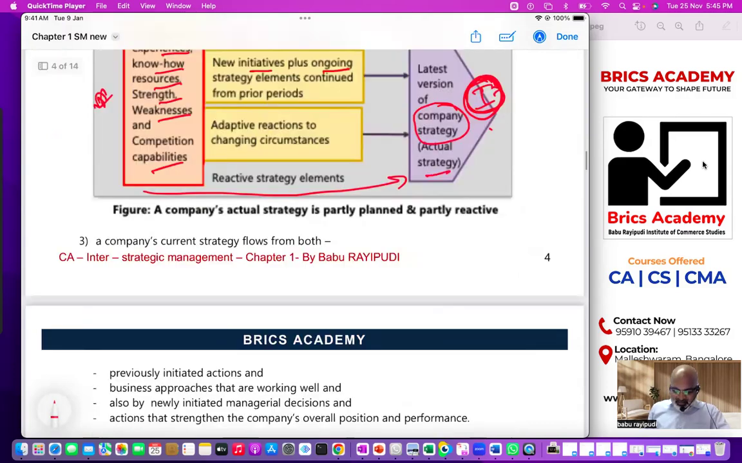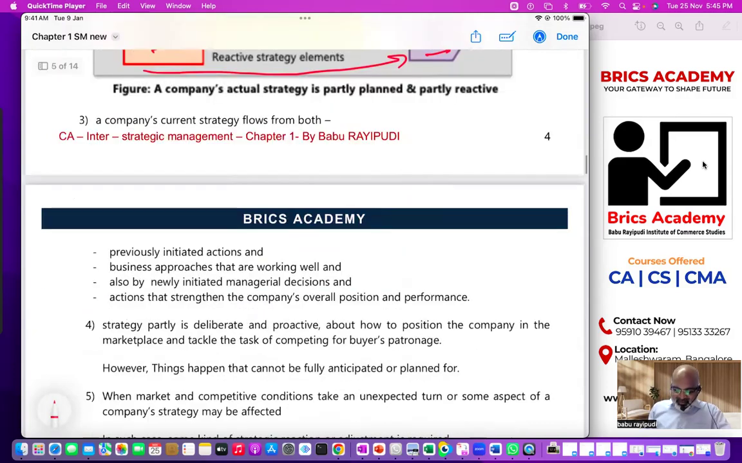Company's current strategy flows from, look here, previous actions, business approaches that are working very well. You have to use previous actions, business approaches that are working very well, newly initiated actions, and all the actions that will improve your performance. So whatever actions that were initiated before, they were working successfully or they are working successful, then continue them.